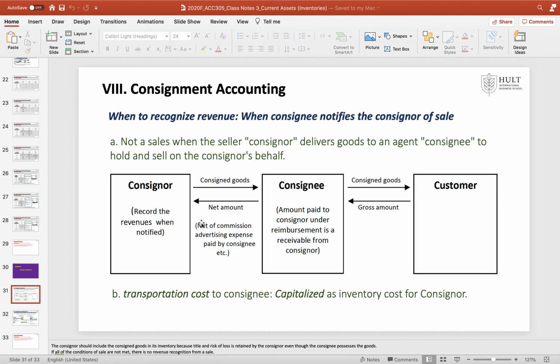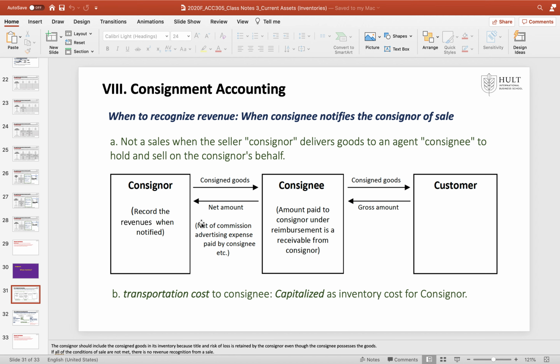do you remember how we value the inventory? Right, we include all the costs before selling, because the inventory by definition is goods for sale. So until the sales point, we include all the cost.